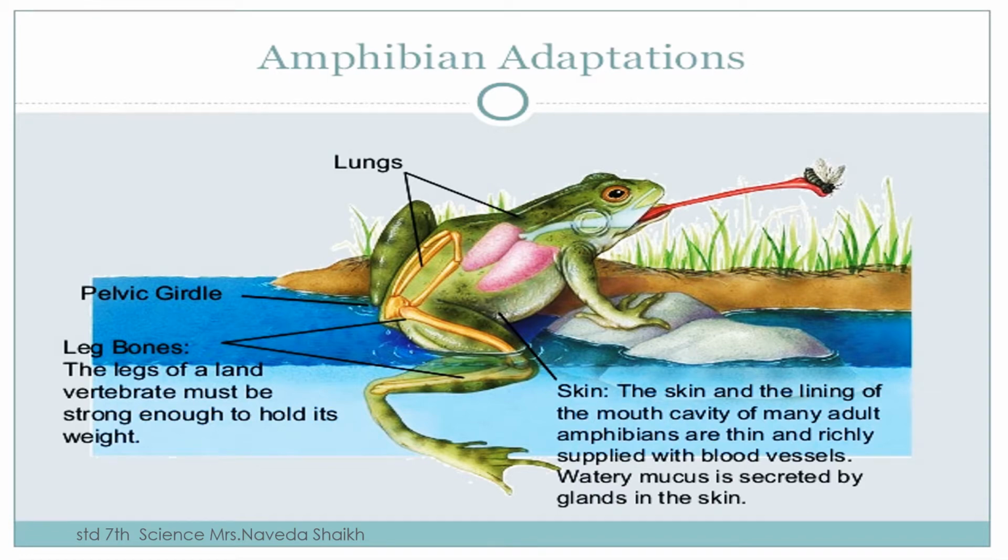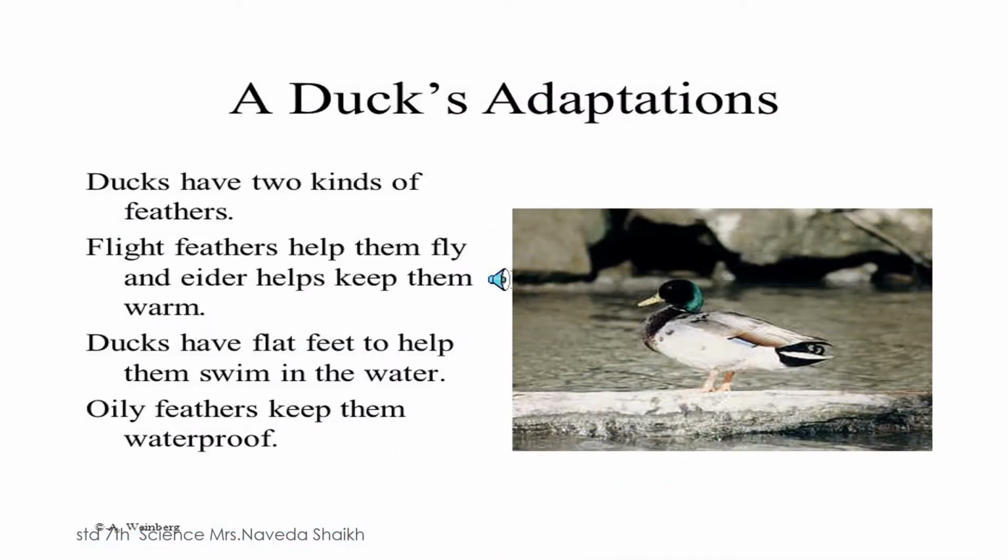And there are a few more important things that we are going to learn, which is the adaptation in ducks. They have two kinds of feathers. Okay, the flight feathers which help them to fly and the ones which help them to keep warm. Ducks have flat feet which help them swim in the water. Now, these feet are web shaped. Okay. Now, we will be learning about that also. Apart from that, oily feathers help them to be waterproof. Means their feathers are coated with a waxy layer which doesn't let the water seep into their body and it rolls off.